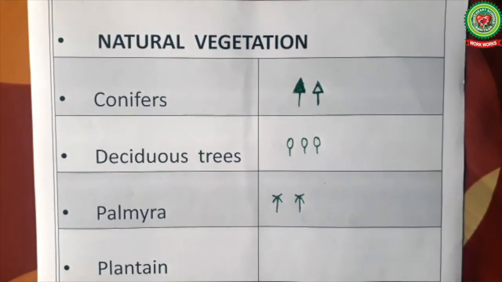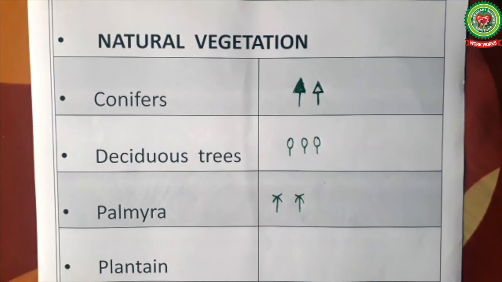Next, plantain. Plantain is a type of banana which is mostly green in color. It is larger, tougher and different in taste and flavor as compared to the ordinary banana. Its color varies from green, yellow to brown. The symbol is in green color.